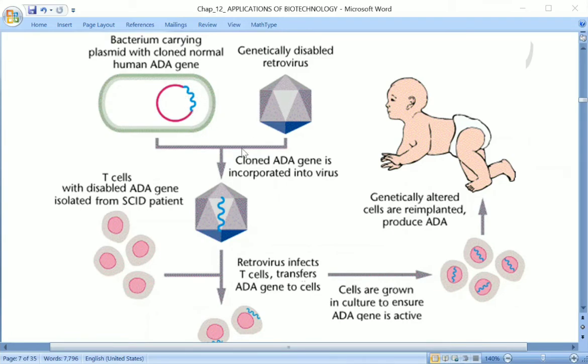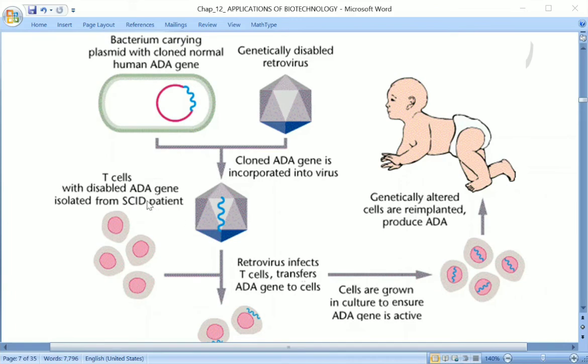Both of these are linked together. So now the retrovirus has been linked with the cDNA, and this is used for infecting the lymphocytes. The T cells or lymphocytes are taken from the patient's body. T cells with disabled ADA gene are isolated from the SCID patient.